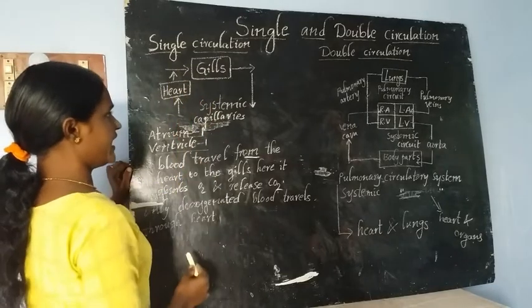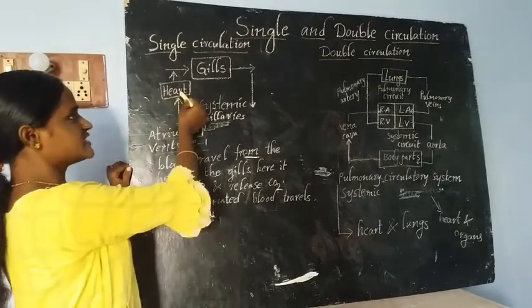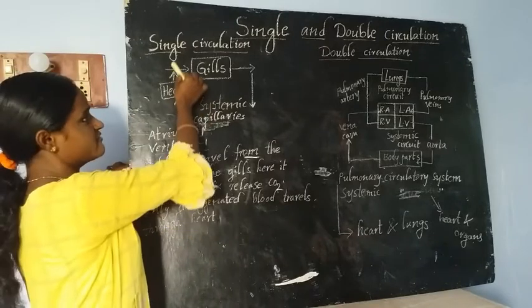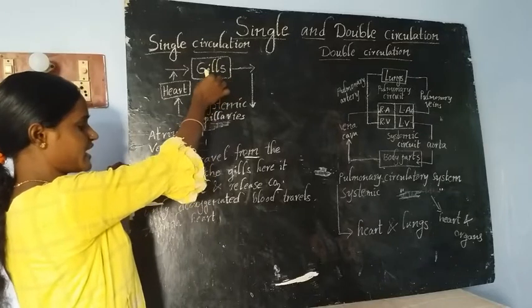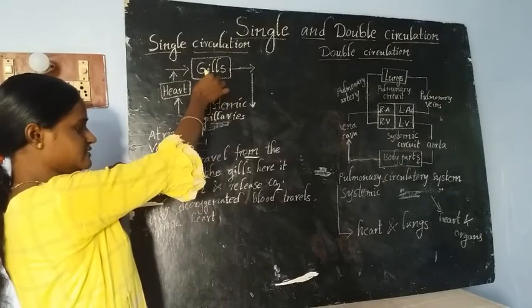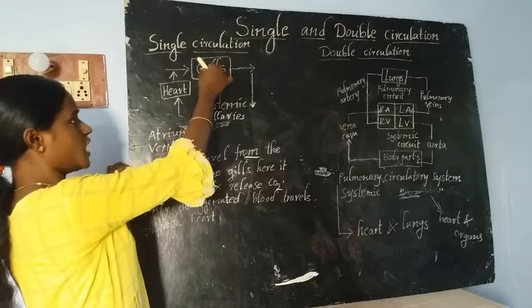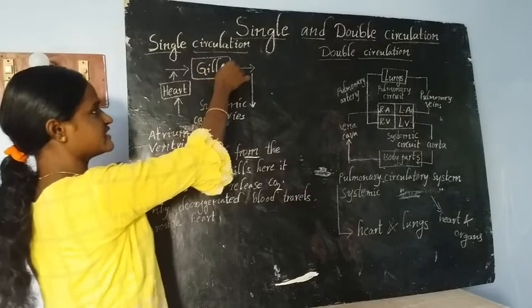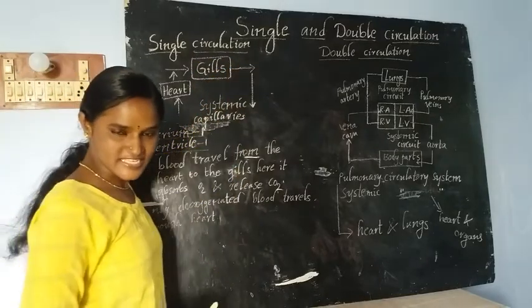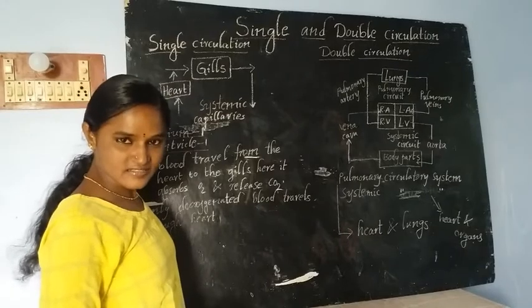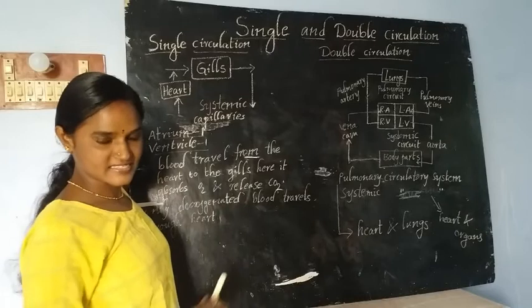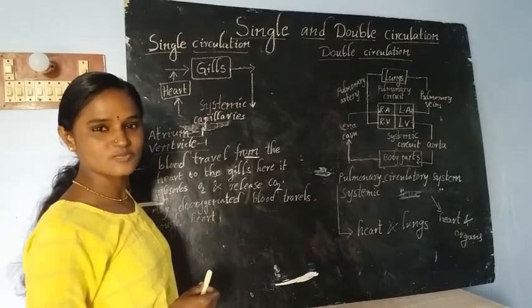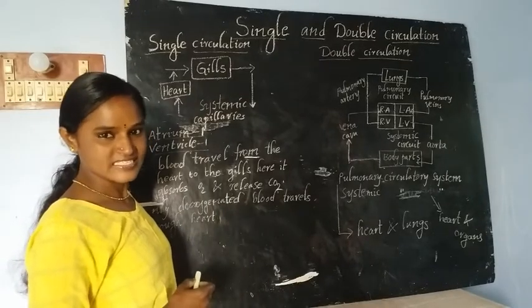The blood, which is deoxygenated, travels to the gills. Here, near the gills, what happens? Absorption of oxygen and release of carbon dioxide takes place. Inside the gills, gaseous exchange takes place.